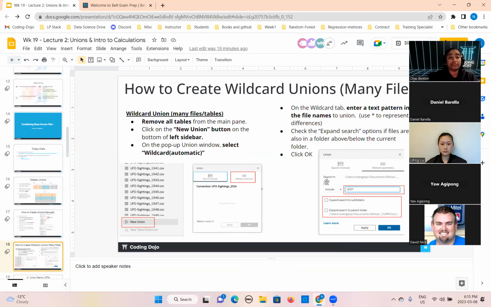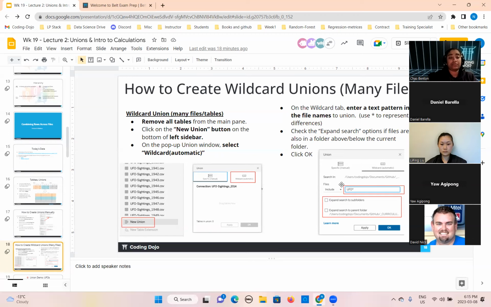In this, what is it showing? Search in means it is showing the location where your data is, where all your files reside in your local environment. And then it says file include. I will show you there is another option as well. We will see it in live Tableau.